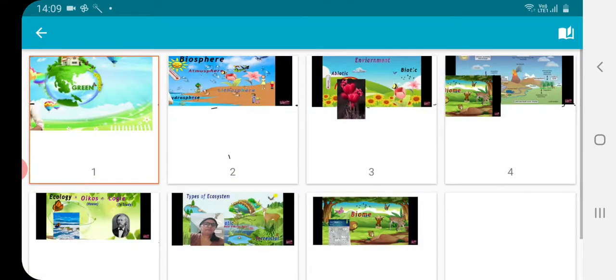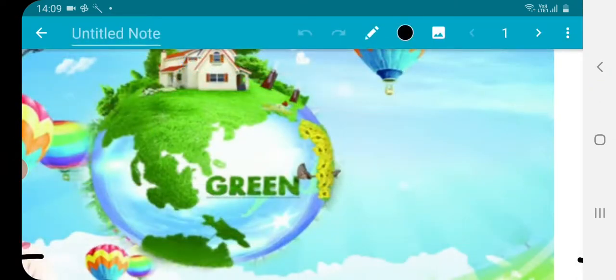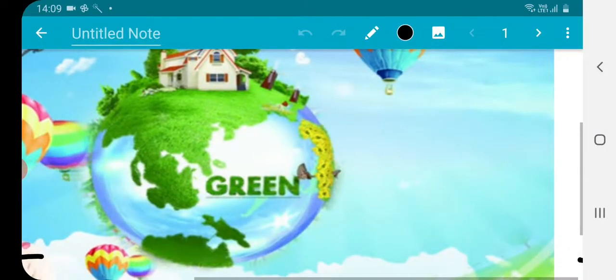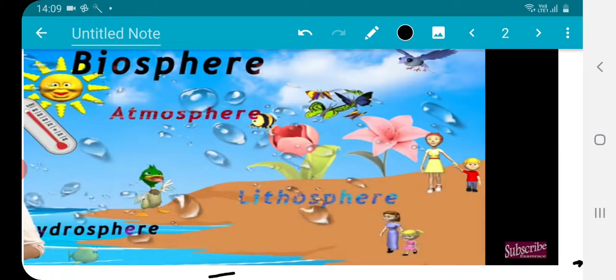When we talk about life on the earth, it means we have everywhere land, house, greenery, water, ponds, lakes, roads, transport, means of communication, aeroplane. Then biosphere, right? For our biosphere, we need sunlight, temperature, heat, water, hydrosphere, atmosphere, and lithosphere.